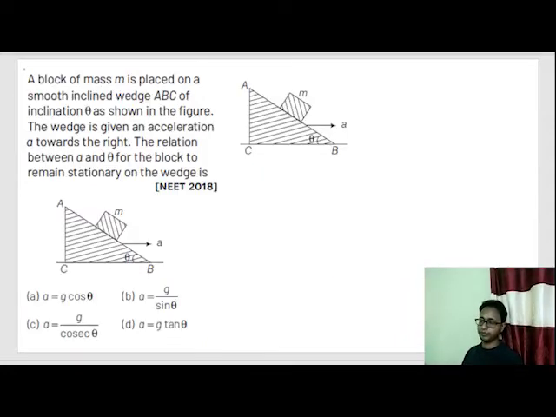A block of mass m is placed on a smooth inclined plane ABC of inclination theta as shown in figure.